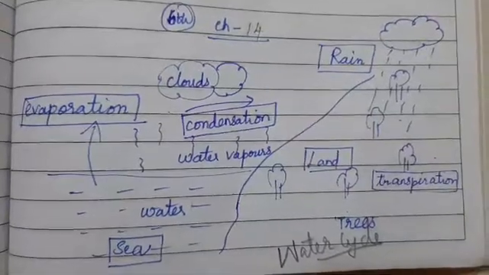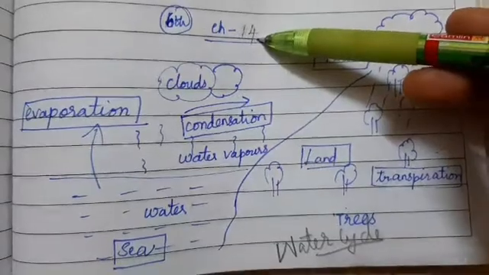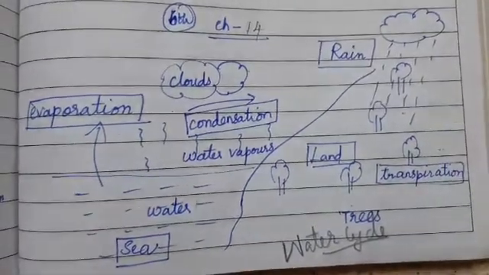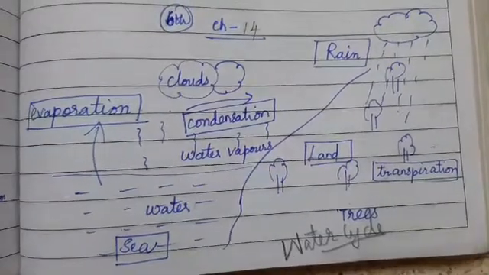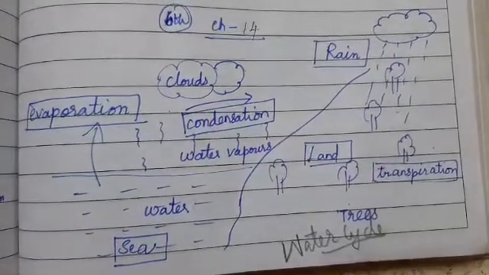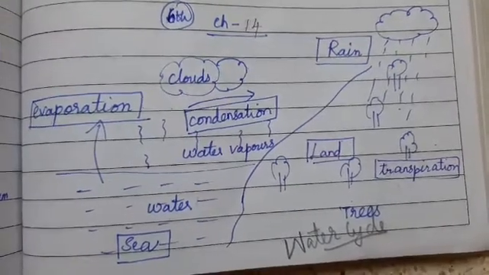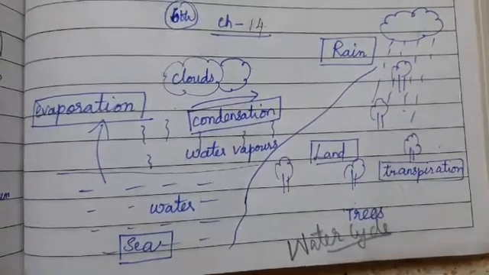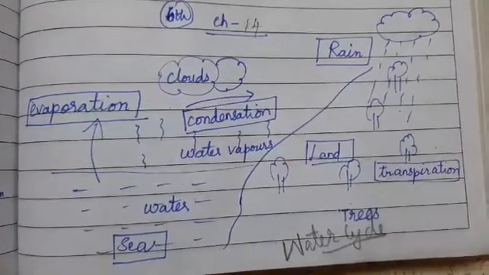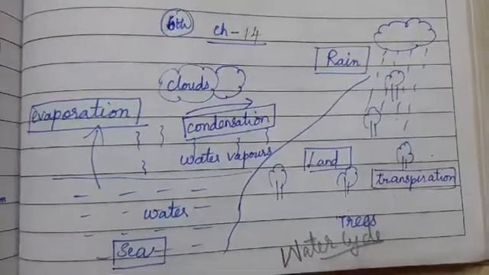Good morning, children. In the last class, we saw chemistry chapter number 14, water. We saw what are the uses of water, the various sources of water on the planet Earth, and the freshwater sources. Right? So, today we are going to see the water cycle.